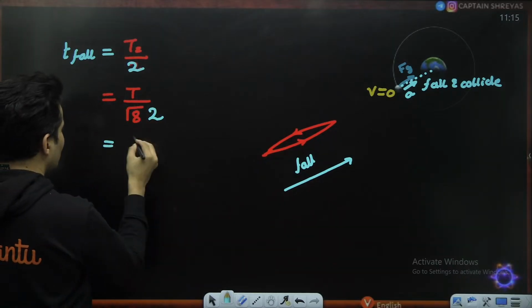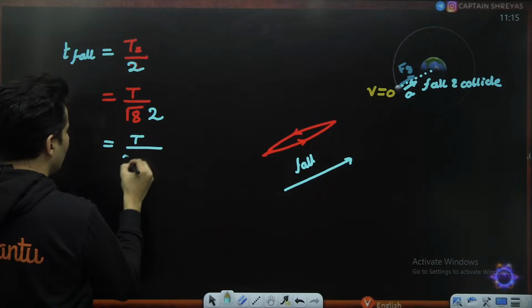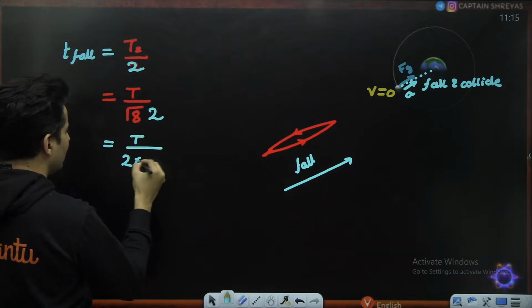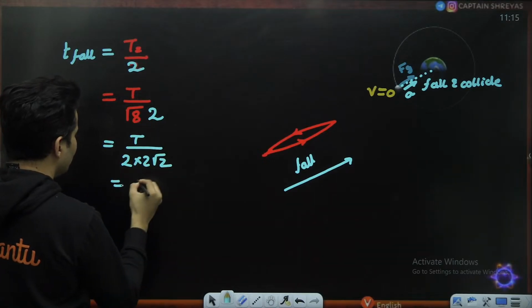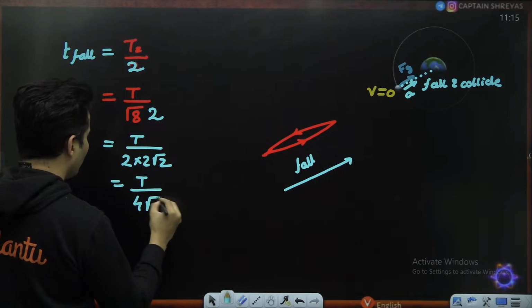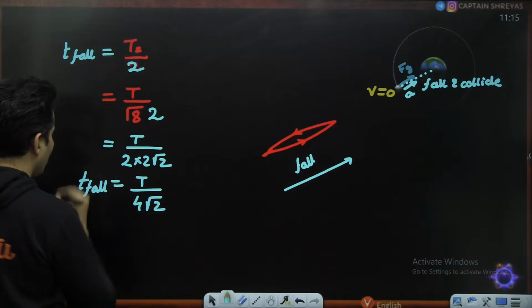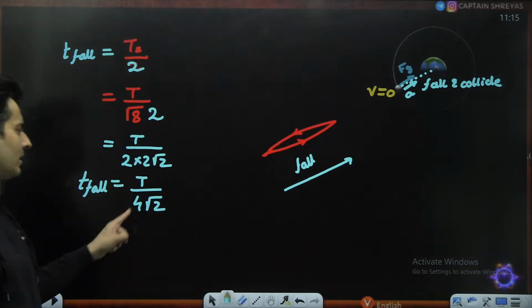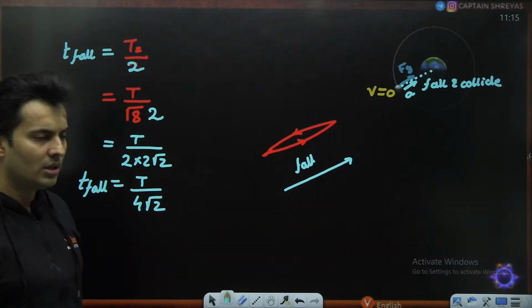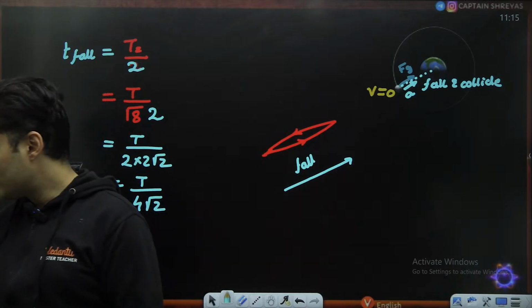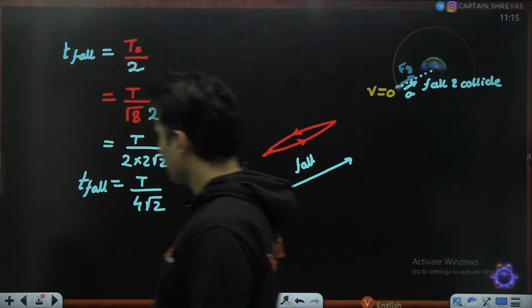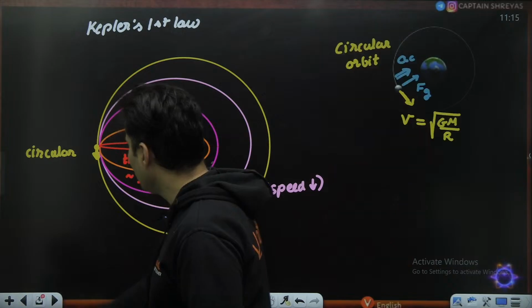So that's it. The 2 comes over here. Root of 8 is nothing but 2 root 2. So this is nothing but T by 4 root 2. That is the time taken to fall, which is T by 4 root 2. Is this clear, my dear students? So, a very interesting, unique problem.